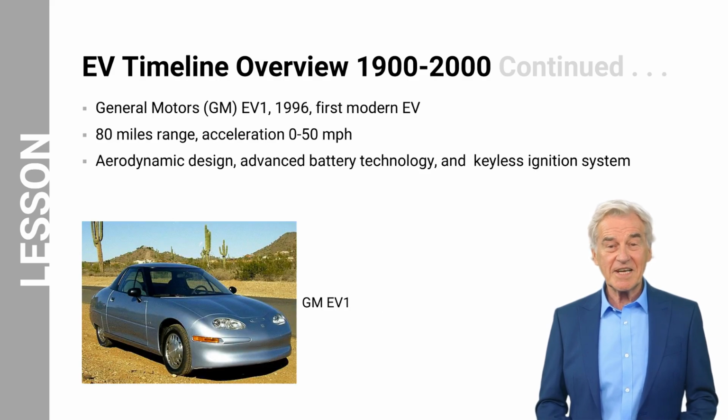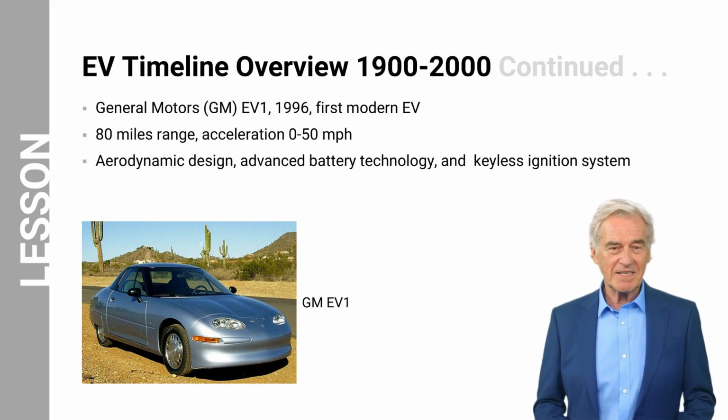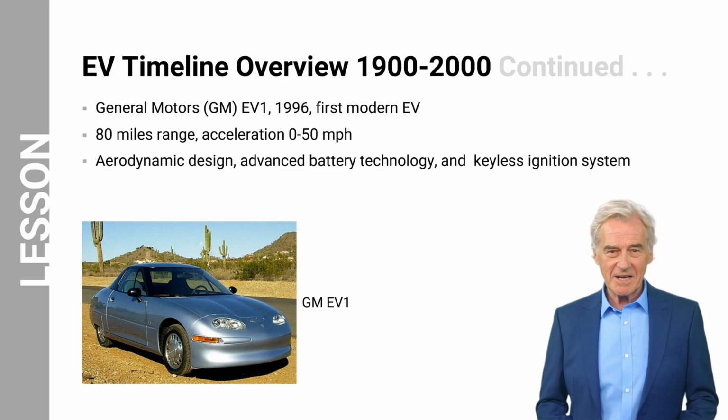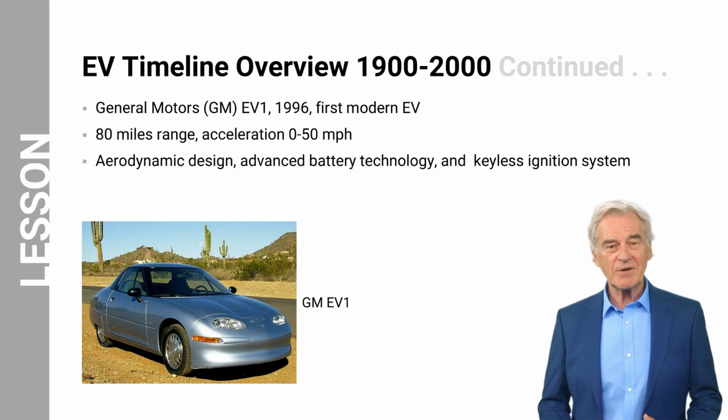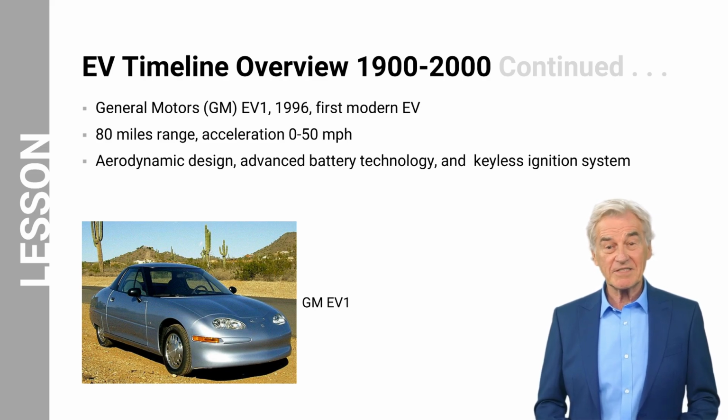Continuing with the EV timeline from 1900 through 2000, the General Motors EV1, introduced in 1996, was one of the first modern EVs available to consumers. It had an estimated range of around 80 miles on a single charge and acceleration capable of going from 0 to 50 miles per hour in approximately 7 seconds, showcasing the quick and responsive nature of electric motors.